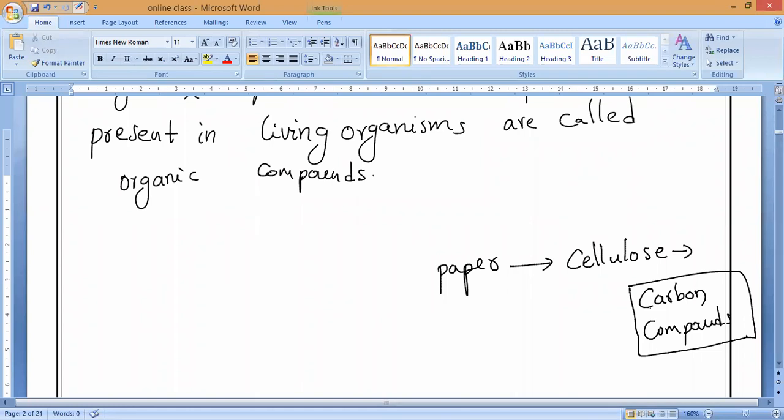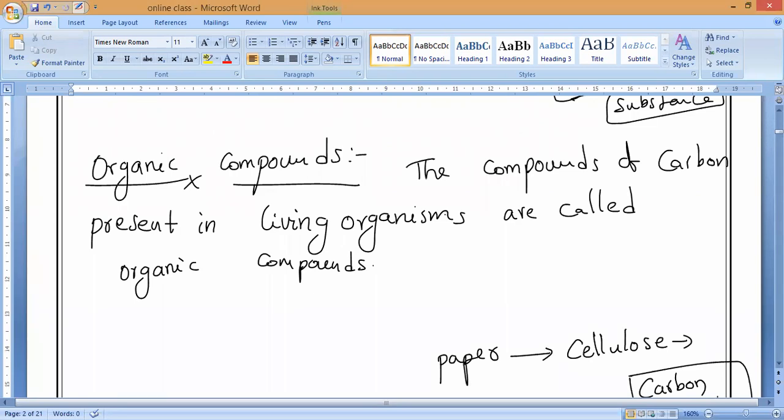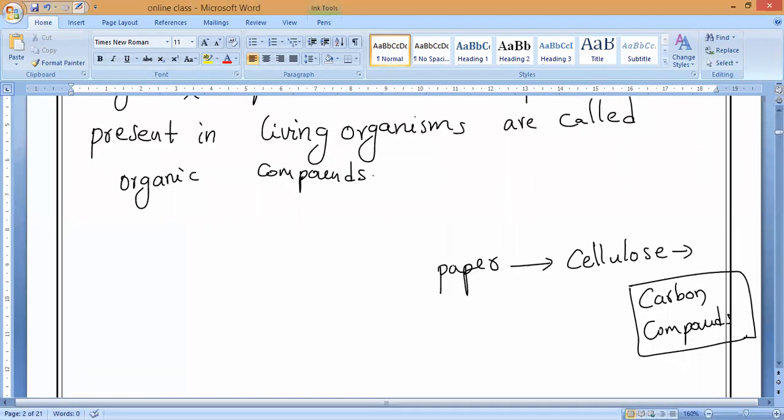Other than this, there are plastic mugs, furniture, soap, detergents, shampoo. Every day we do face wash and use bath soap, face wash creams, books, food, medicines. These things we consume in daily life are made up of carbon only. Everything we use from morning, even diamond, is made up of carbon compounds only.